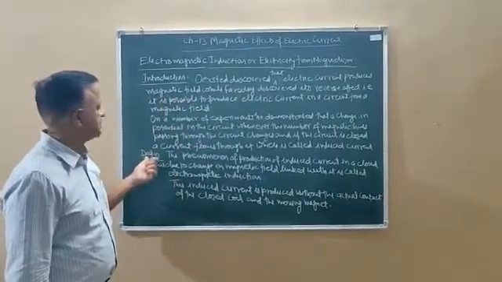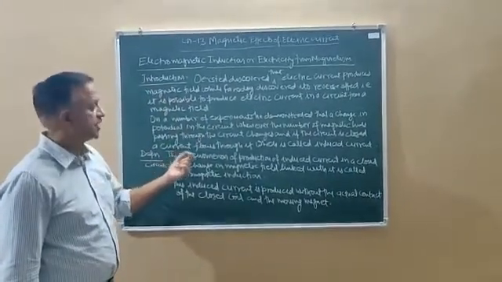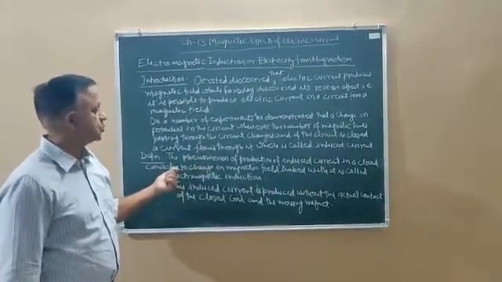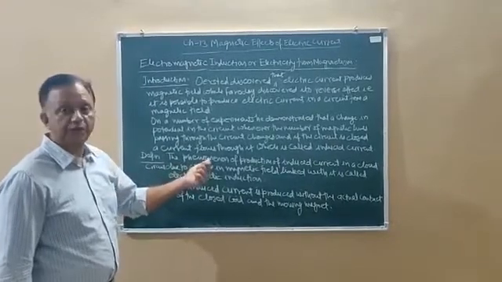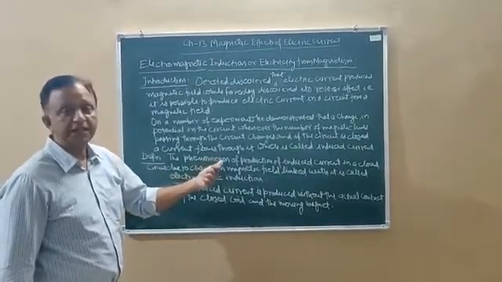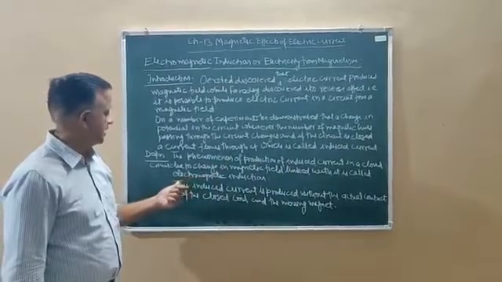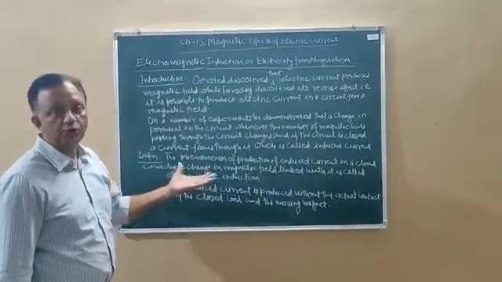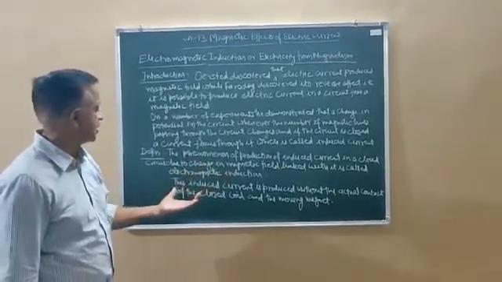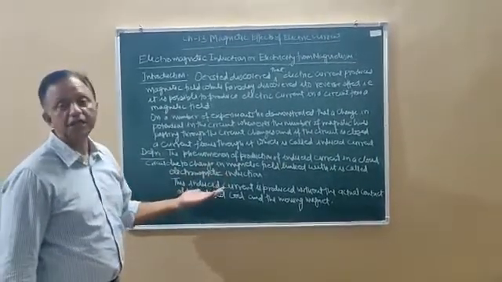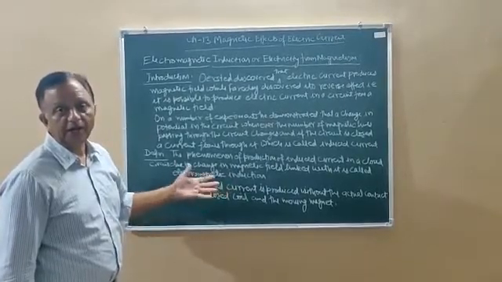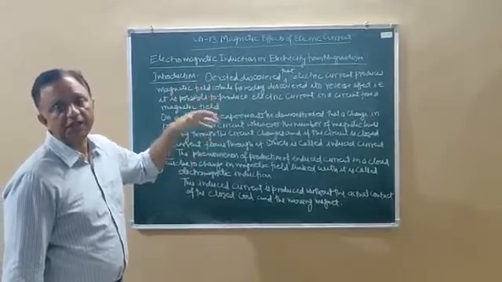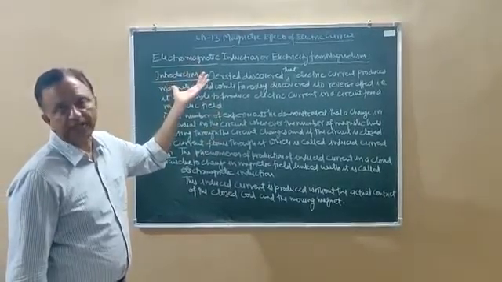Now its definition: the phenomenon of production of induced current in a closed circuit due to change in magnetic field linked with it is called electromagnetic induction. This induced current is produced without the actual contact of the closed coil and the moving magnet. Now in the next video we will discuss the activities related to electromagnetic induction.